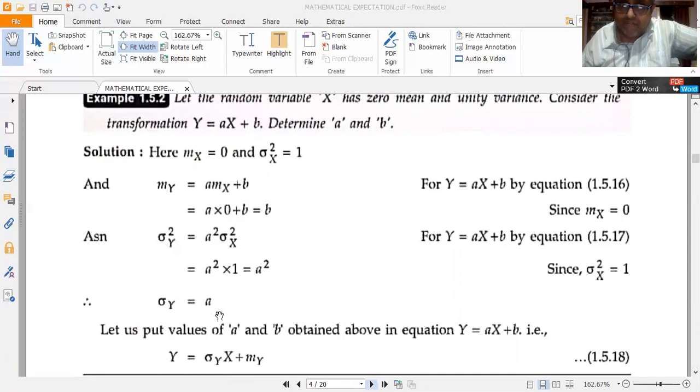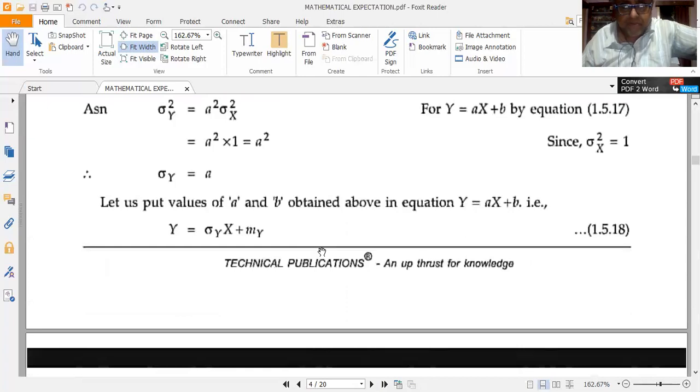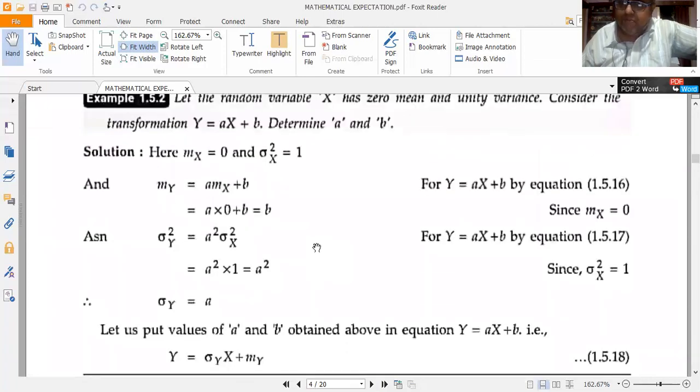That is, put the values of a and b which we have calculated into the transformation function y is equal to ax plus b. Putting a is equal to sigma y and b is equal to my, we get capital Y is equal to sigma y capital X plus my. So this is the new value of y in terms of a and b. That's all. This completes the solution of the problem and the proof of the fourth property.